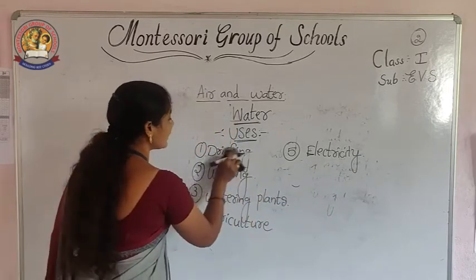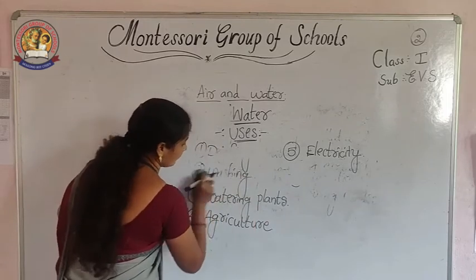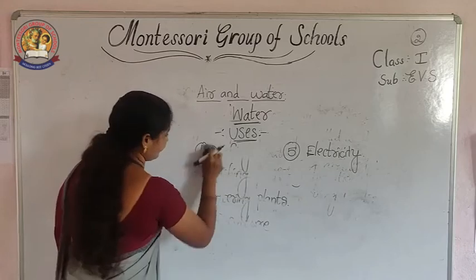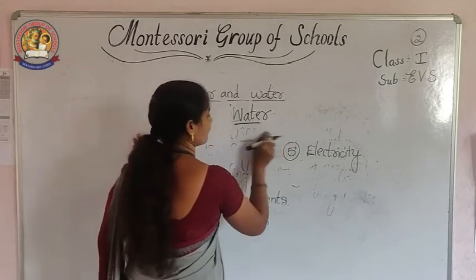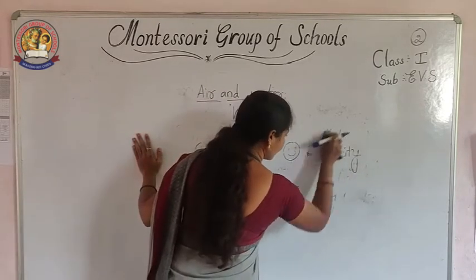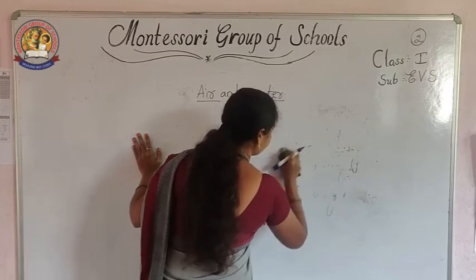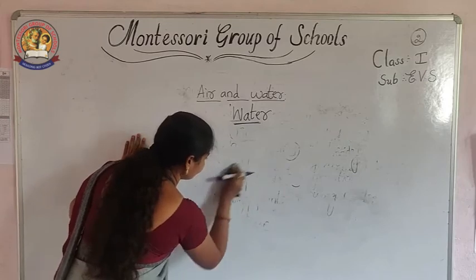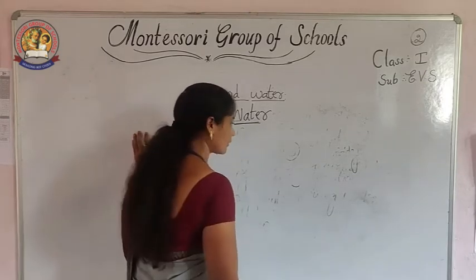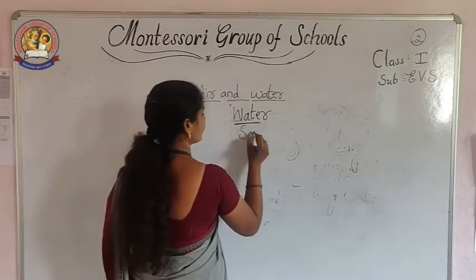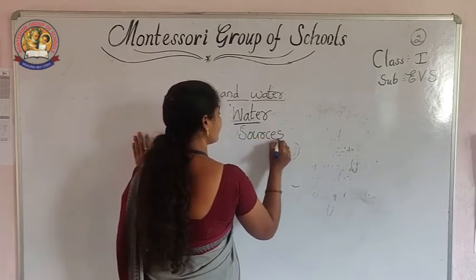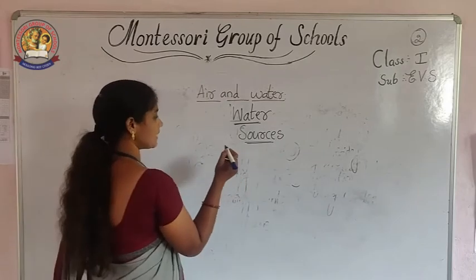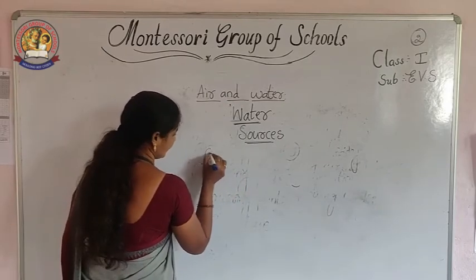Now I will explain about sources of water. Sources means where the water is present. Tell me some examples. You know it.